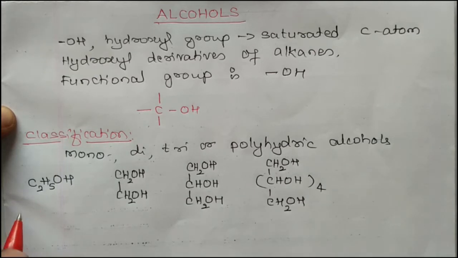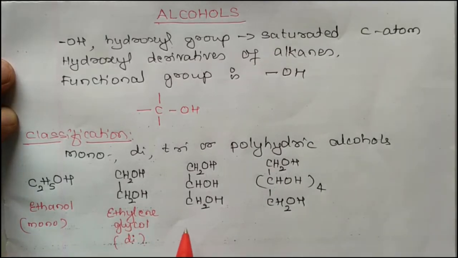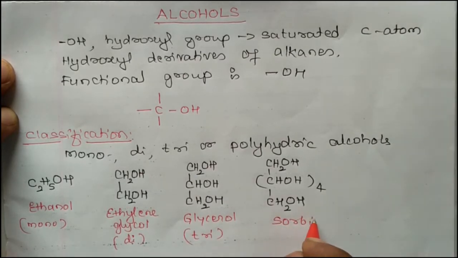These are examples: ethyl alcohol, also known as ethanol, is an example for monohydric alcohol. The second is ethylene glycol, an example for dihydric alcohol. Next is glycerol, an example for trihydric alcohol. Next is sorbitol, an example for polyhydric alcohol.